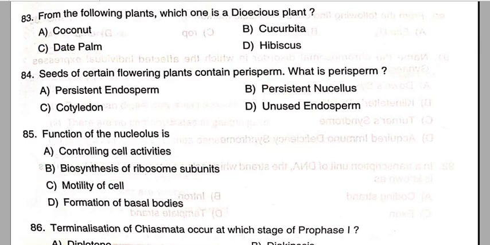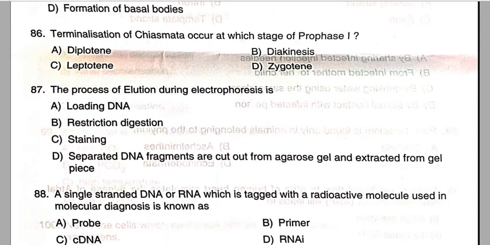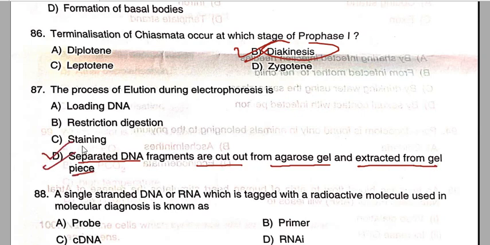Next is question number 86. Termination of chiasmata occurs at which stage of prophase I? Diakinesis, that is option B, is the correct answer. The process of elution during electrophoresis is the separated DNA fragment cut from the agarose gel and extracted from the gel slice. Option D is the correct answer for question number 87.